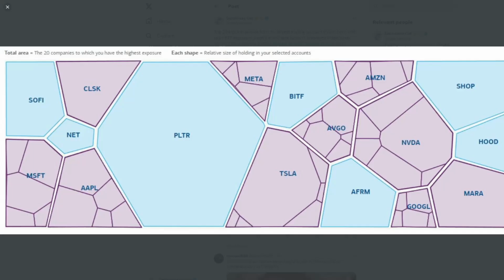I'm just going to get right into it. This is my top 20 company portfolio on my biggest stock account. And you can see that it's pretty diversified. I'm going to talk about Palantir maybe towards the end in my members only section here.